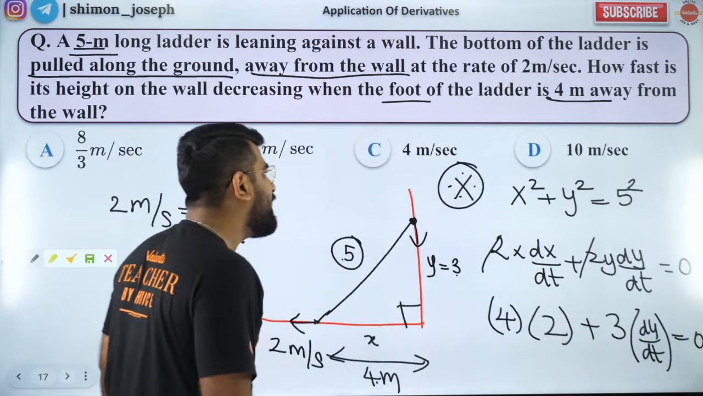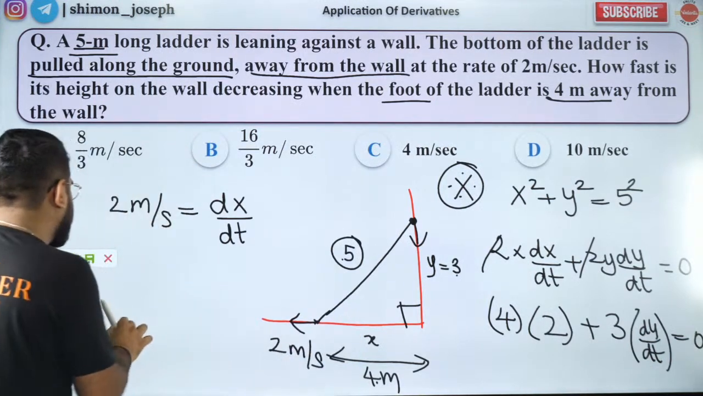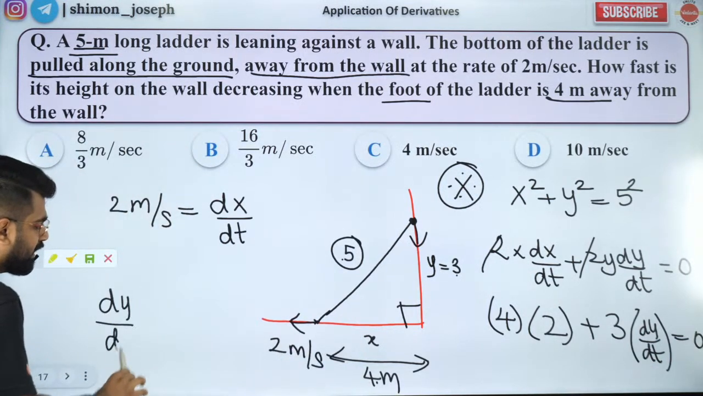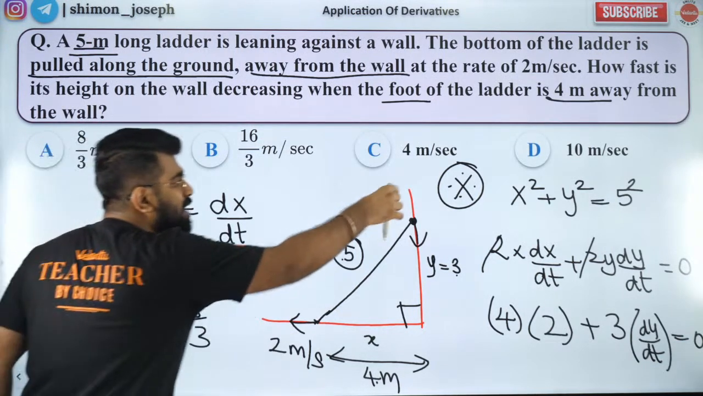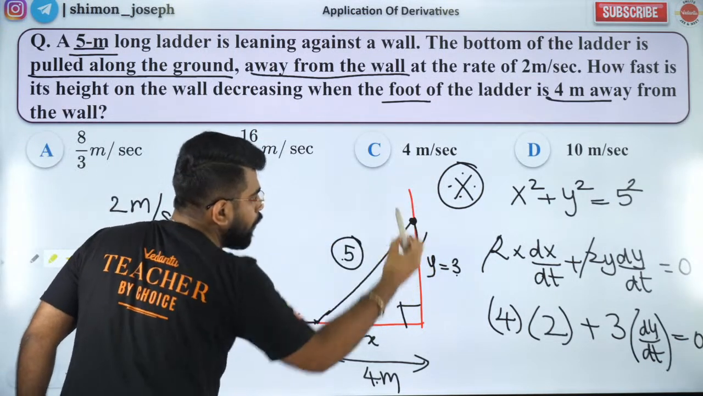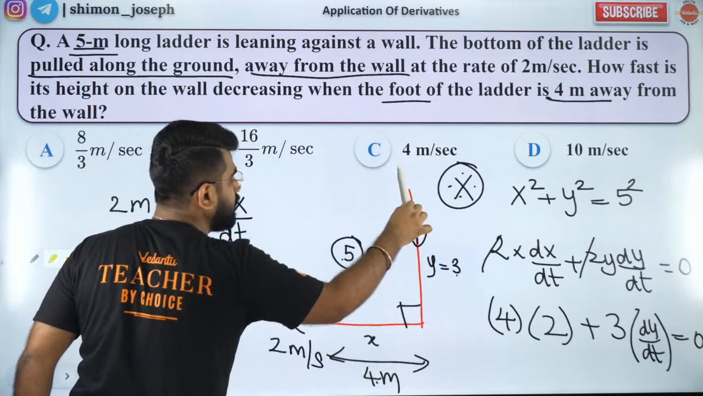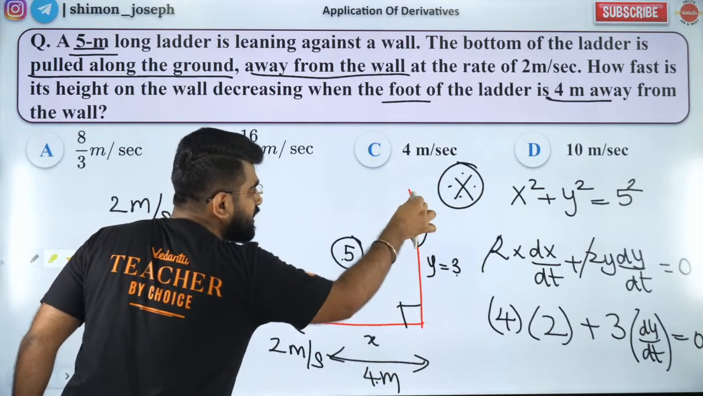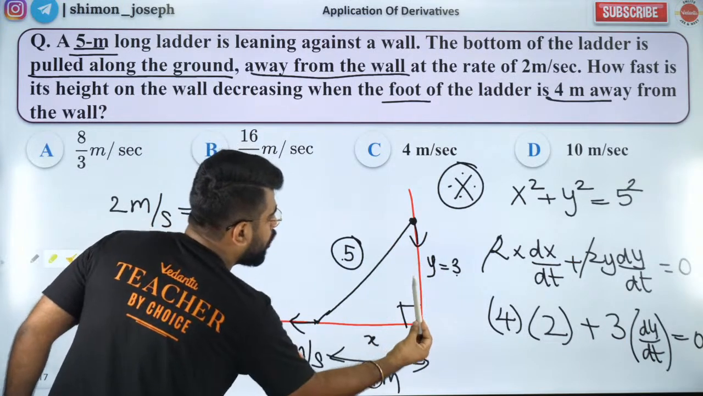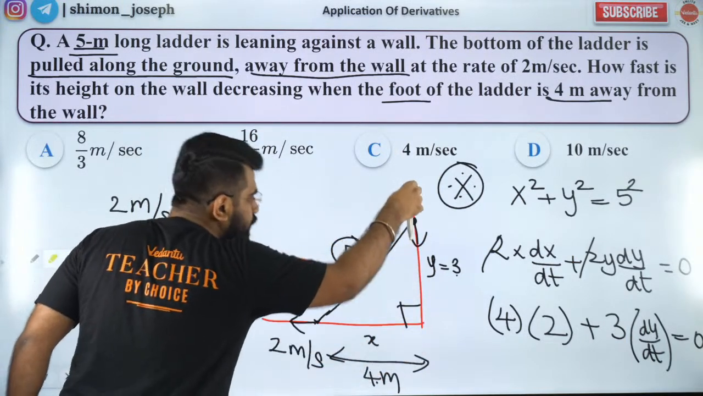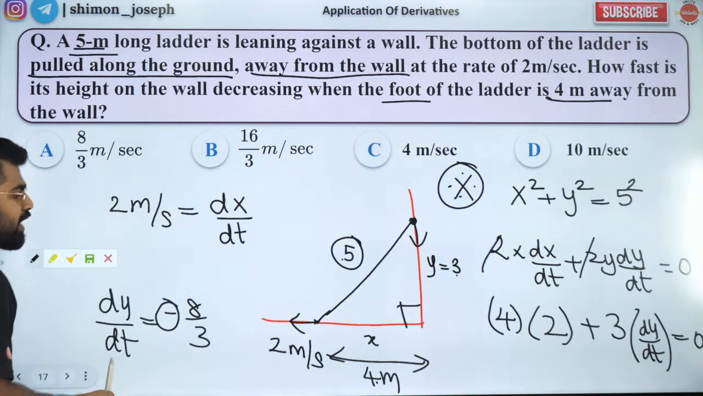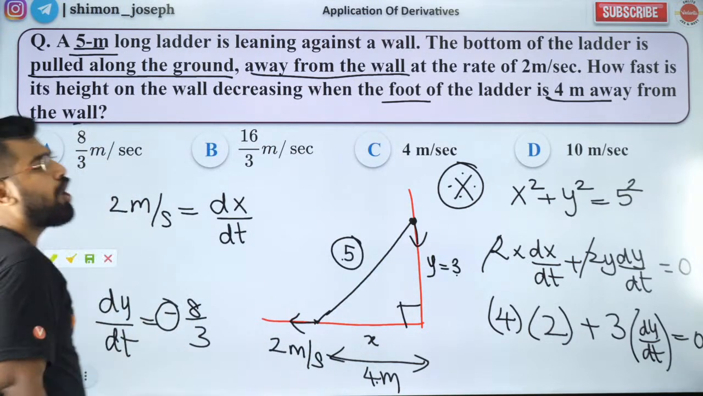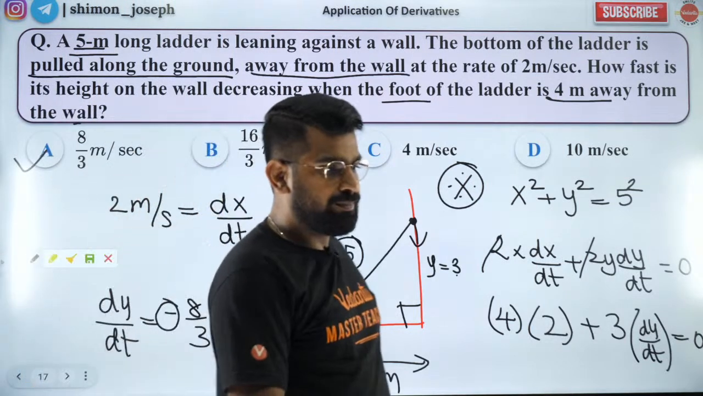So what is dy by dt? I will get the answer as dy by dt is equal to minus 8 by 3. Why minus? Because it is coming down. Y is measured upwards, but the ladder is falling down. So they are in opposite direction. That is why the minus sign comes. Okay. So the answer is option A, 8 by 3.